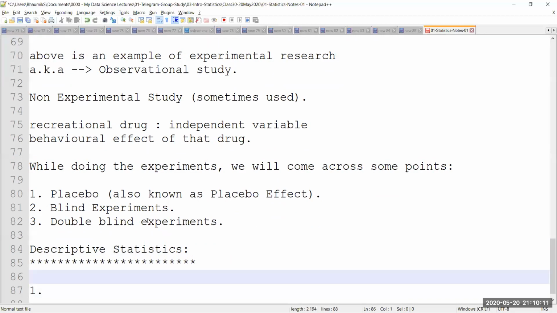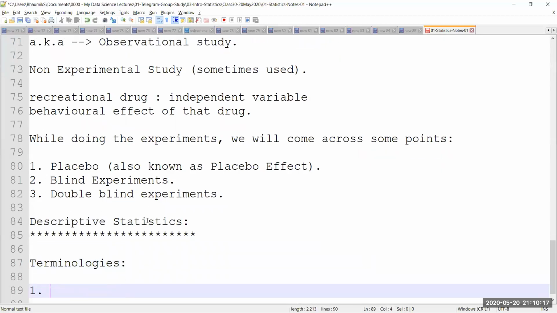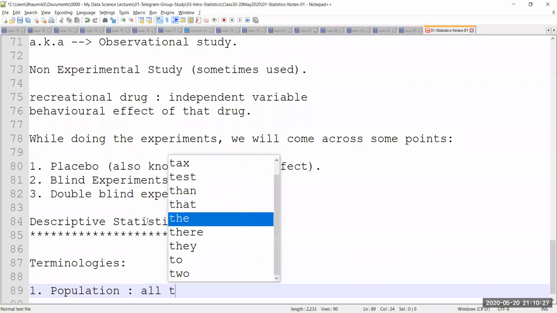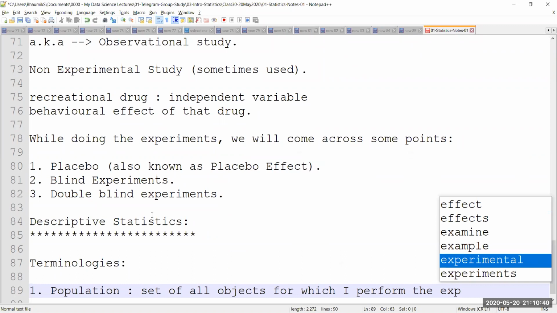A lot of terminologies are going to be introduced here. Okay, first terminology, otherwise known as a population. A population is simply a collection or a set of objects. All the set, the set of all objects for which I perform the experiment.